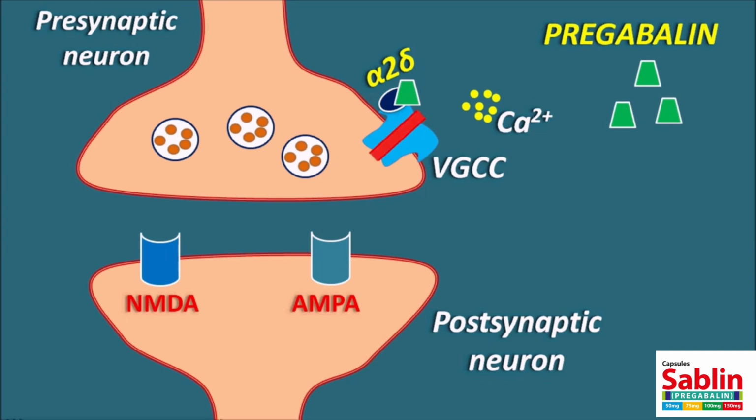In this condition, whenever an impulse reaches the presynaptic neuron, it cannot promote the entry of calcium because the calcium channels are closed, so calcium is not entering the presynaptic neuron and neurotransmitters are not released. In this way, pregabalin can inhibit the release of the neurotransmitters, so it can inhibit the postsynaptic neuronal excitation. That's why pregabalin is a modulator of the voltage-gated calcium channels, thereby decreasing the neuronal response. In this way, pregabalin can decrease nociception as well as epileptic conditions.